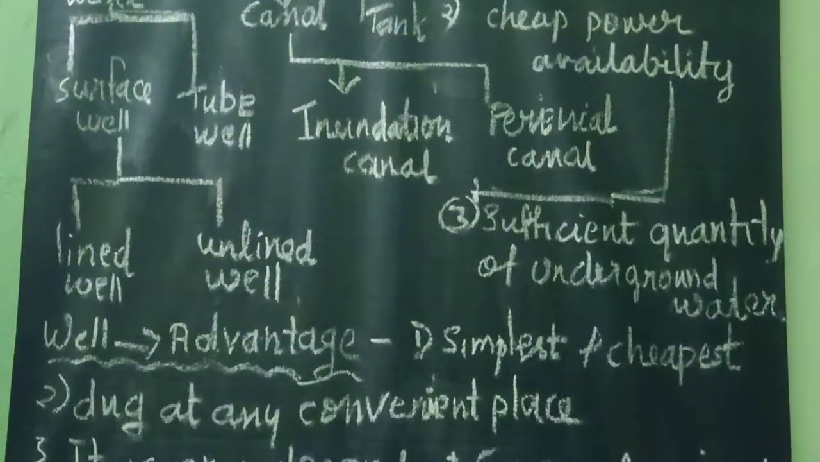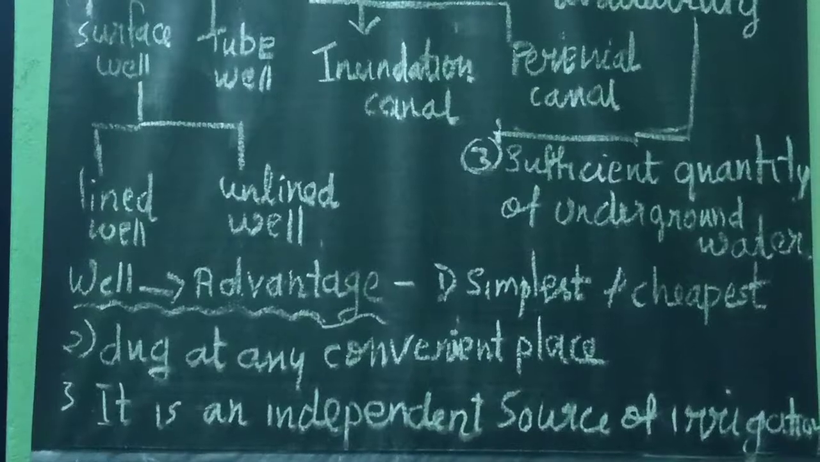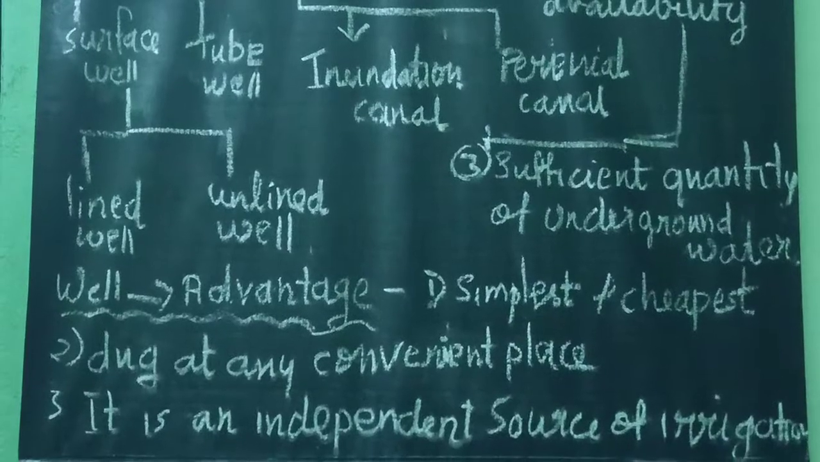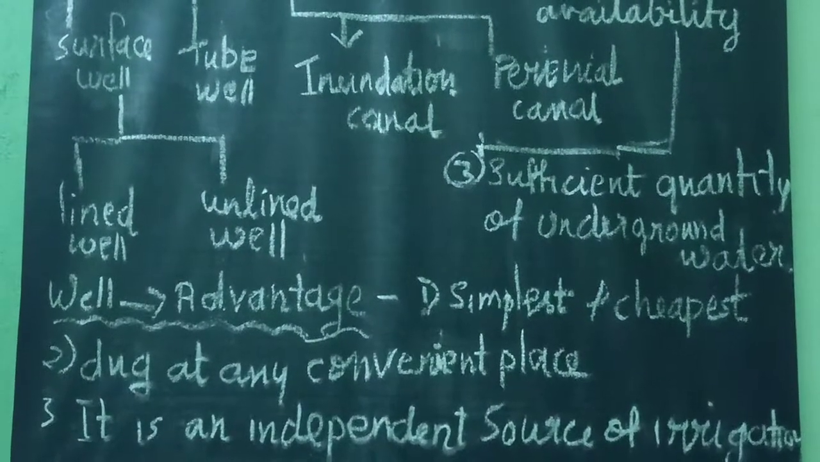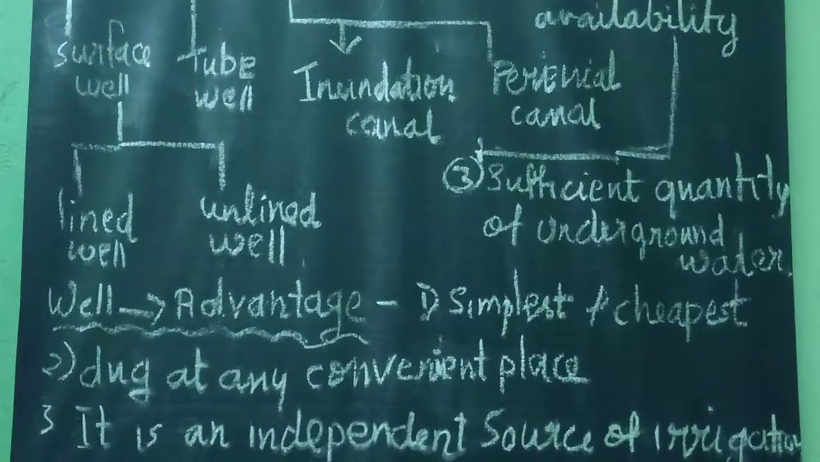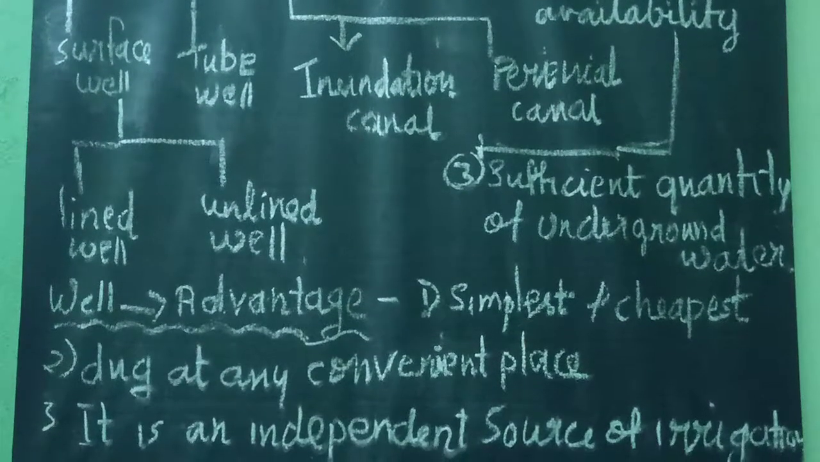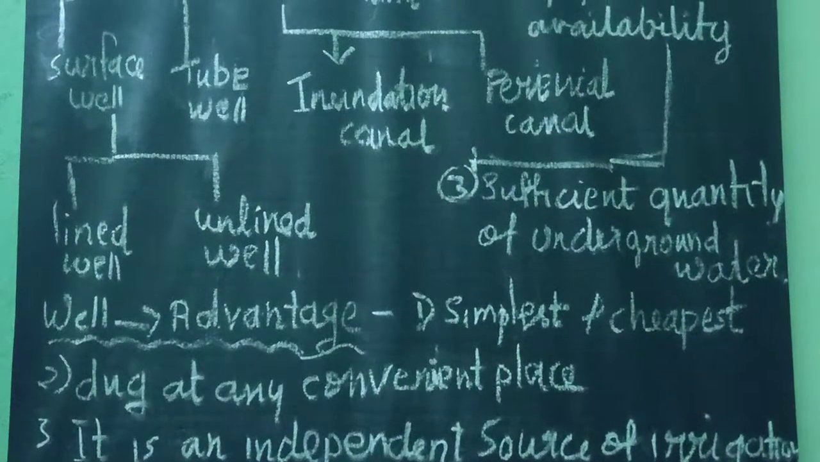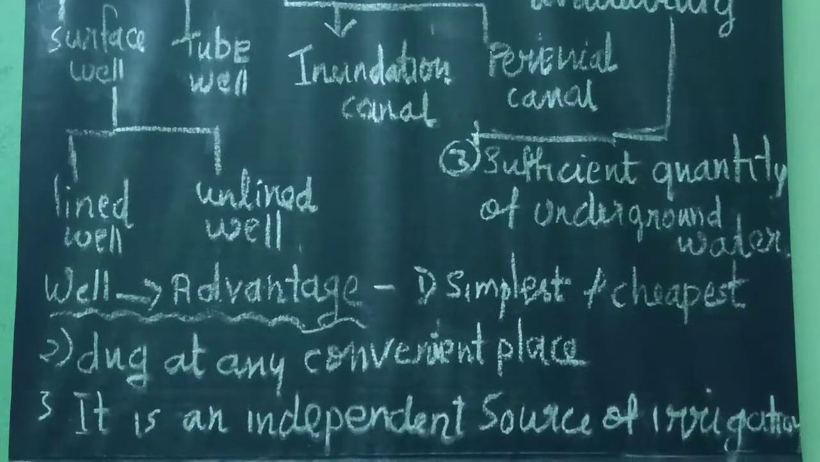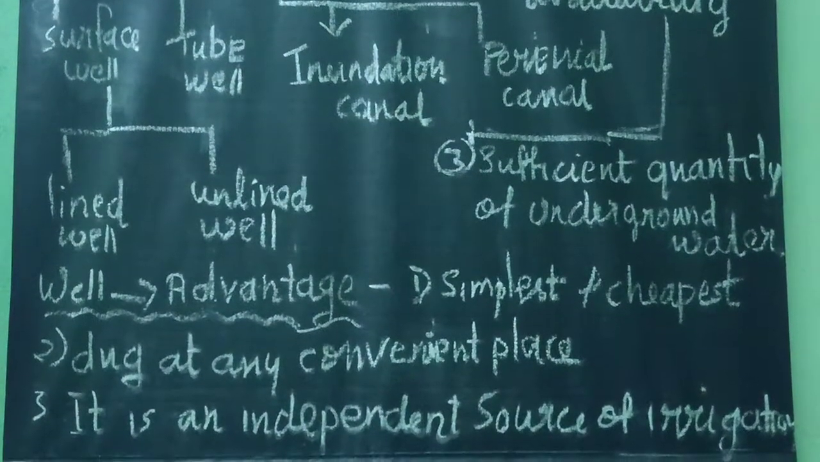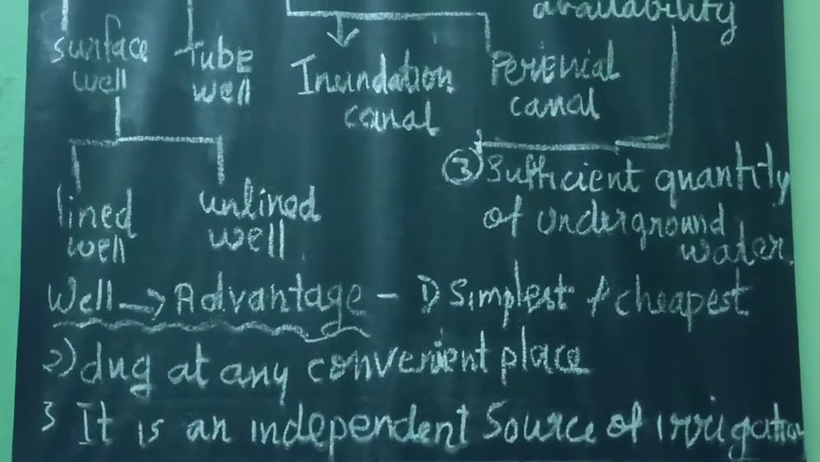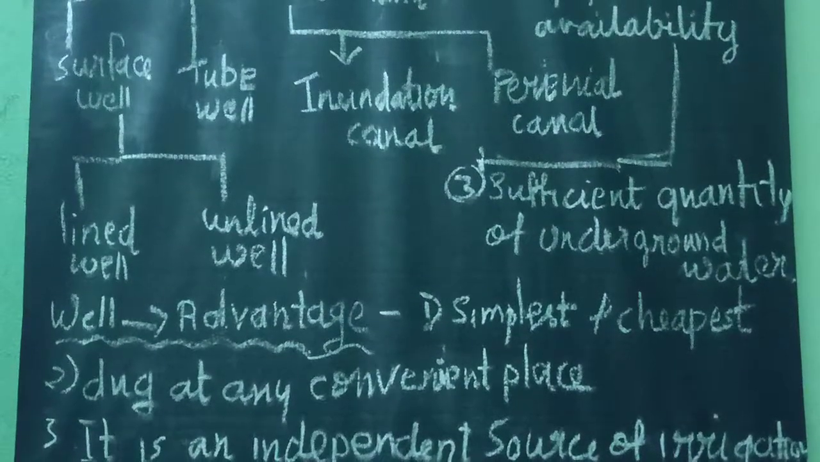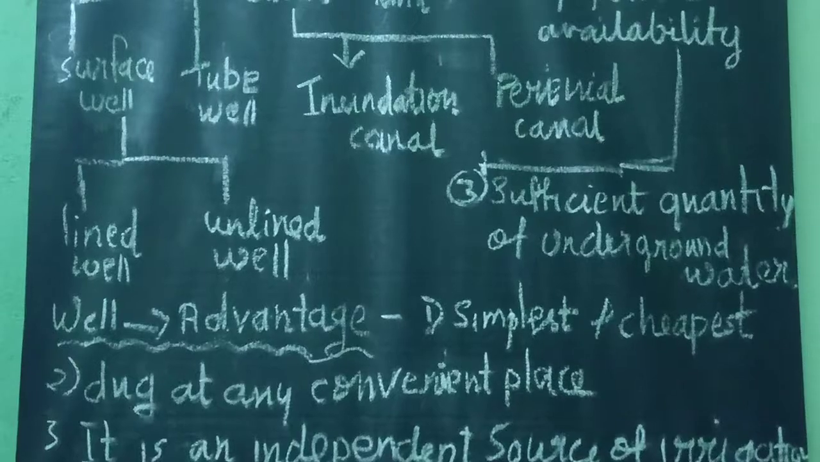Next, lined wells. Lined wells are also called pakka wells. They are called lined wells because they are lined with cement or brick, and are mostly covered and safe for supplying drinking water as well as water for domestic purposes and irrigating the farms.